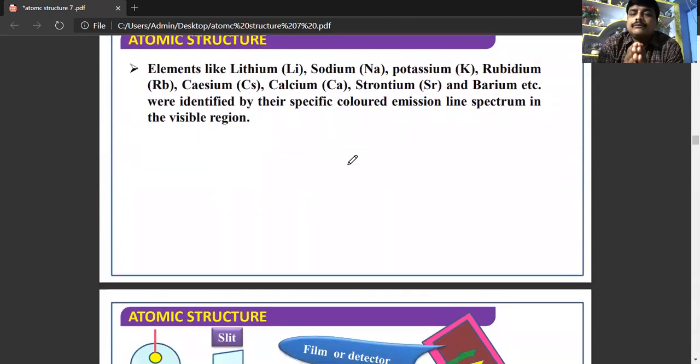Elements like lithium, sodium, potassium, rubidium, cesium, barium, and strontium were identified by their specific colored emission line spectrum.